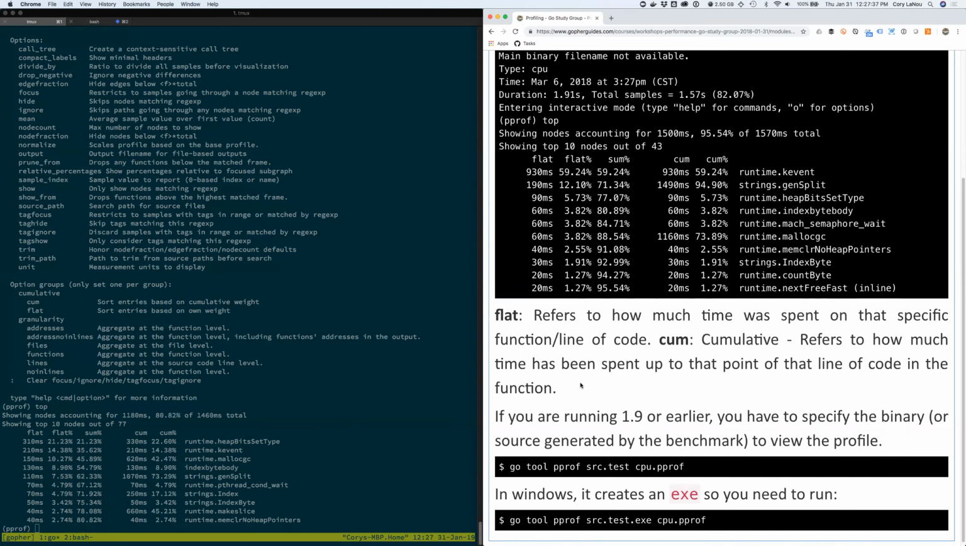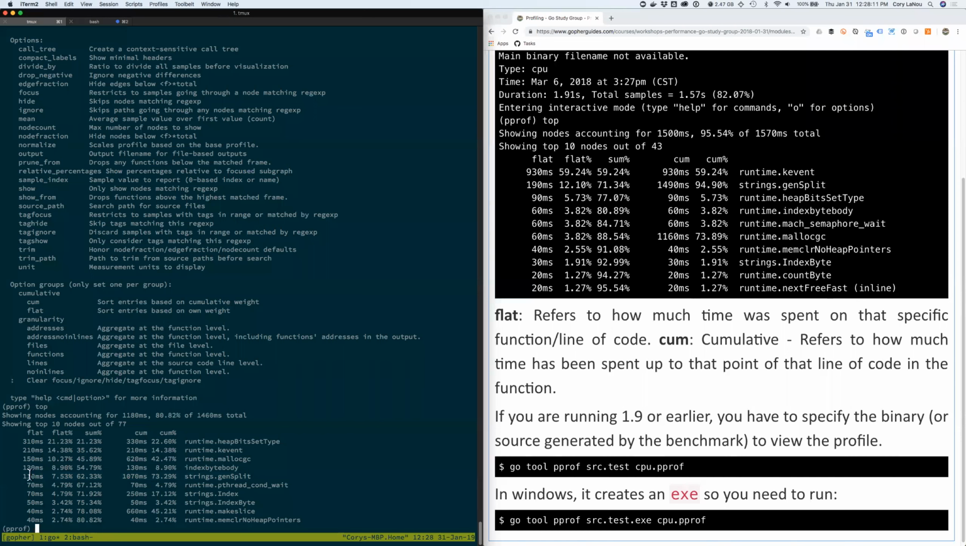But flat, from what I understand, refers to how much time was spent on that specific function or line of code. So if I were to look at the strings.genSplit line right here, I would see that about 110 milliseconds was spent on that line of code. And then cumulative refers to how much time was spent up to that point of the line of code or that function, meaning that if there was a bunch of stuff happening prior to getting to this line of code, it would all add up to roughly a second by the time we got to here, right? That's what the cumulative means. So those are the different things.